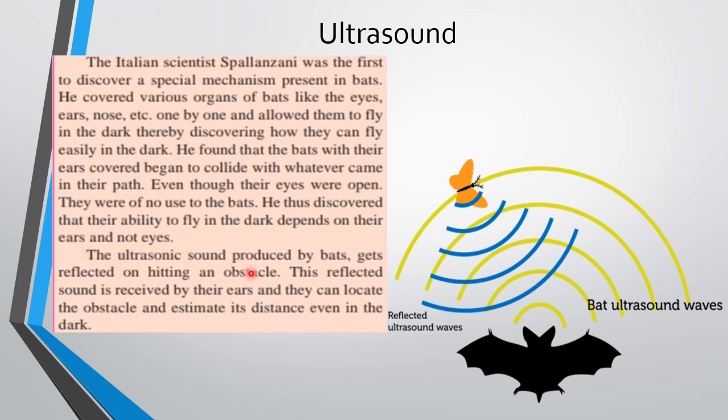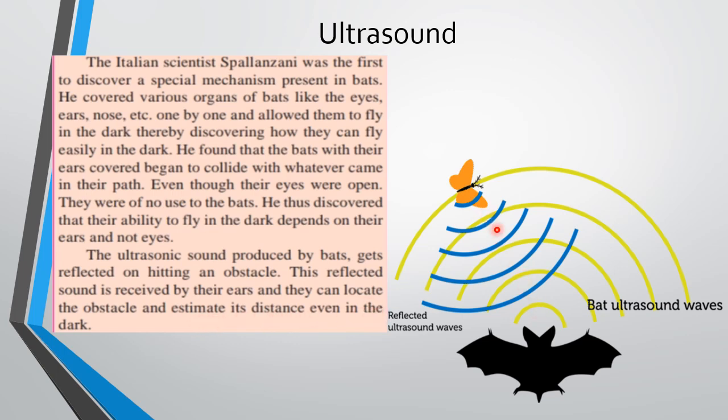The ultrasonic sounds which are produced by the bats get reflected on hitting an obstacle. That means if this is the bat and this is the obstacle, ultrasound waves are being sent. When it hits an obstacle, the sound is reflected back, so the bat understands that at this particular distance there is an obstacle. This reflected sound is received by their ears and they can locate the obstacle and estimate its distance even in the dark.